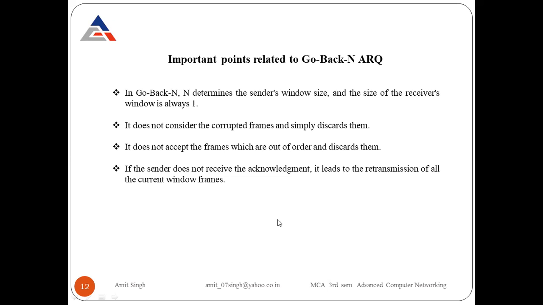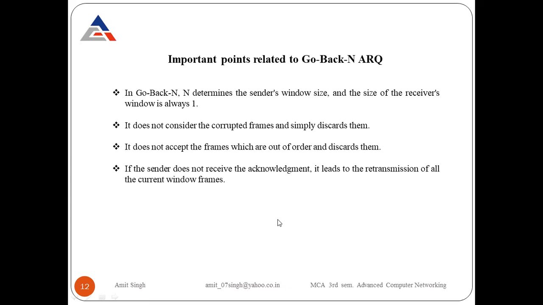Out of order frames cannot be received. Suppose you are the receiver, that's why the sequence number is there. I just add the sequence numbers 1, 2, 3. First, you have to receive 1, then you receive the second frame. If you see the 4th frame after the second, you simply discard that frame because you are looking for frame number 3. That's why we give a sequence number to every frame.